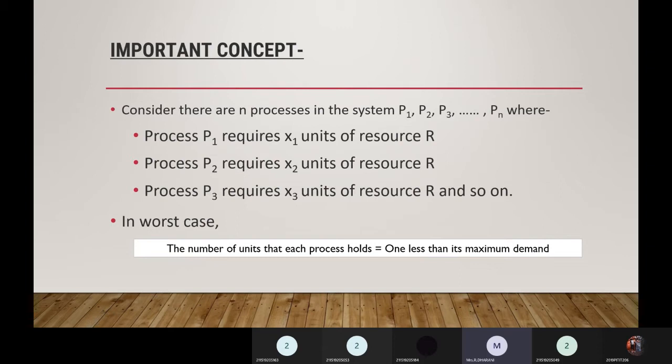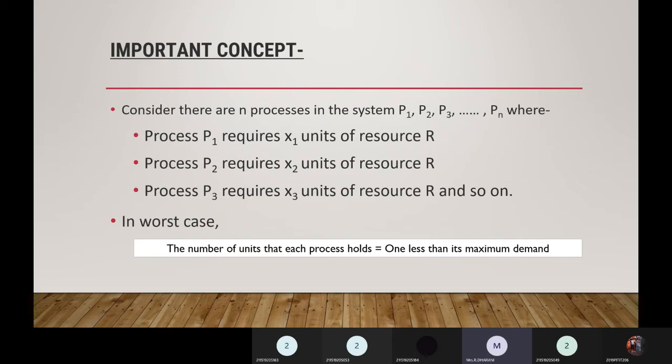Okay, so consider there are n processes in the system. Let us have P1, P2, P3 until Pn. So these are all the processes for execution, where process P1 requires x1 units of resource. Assume resource R is nothing but memory.